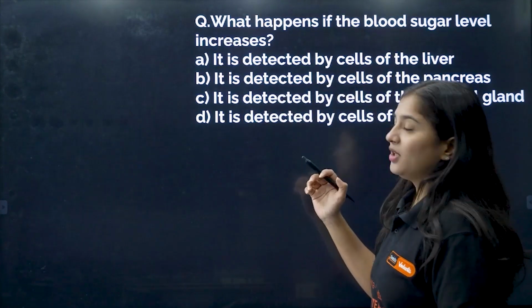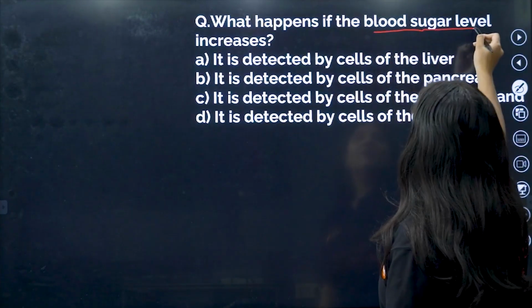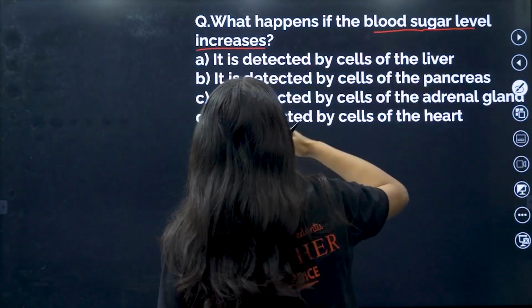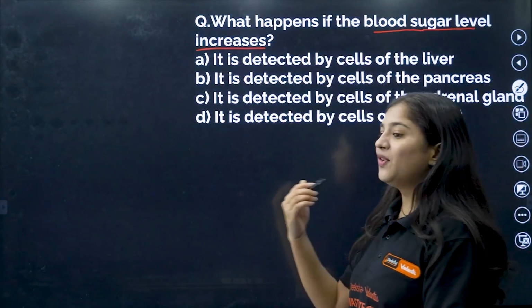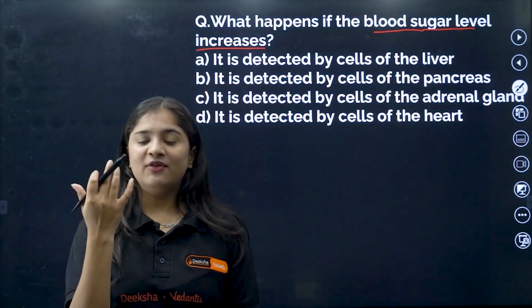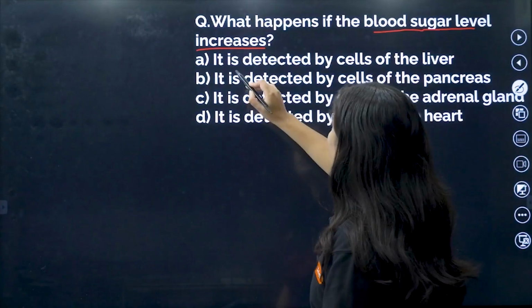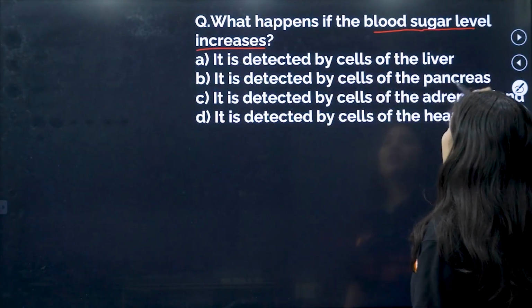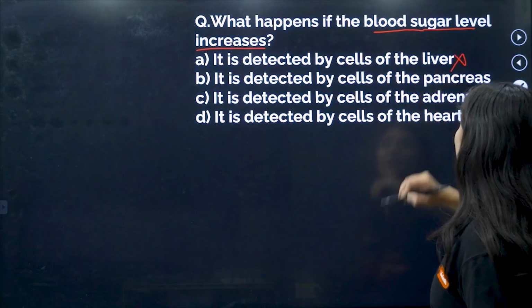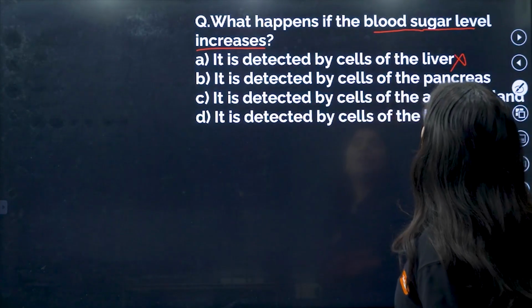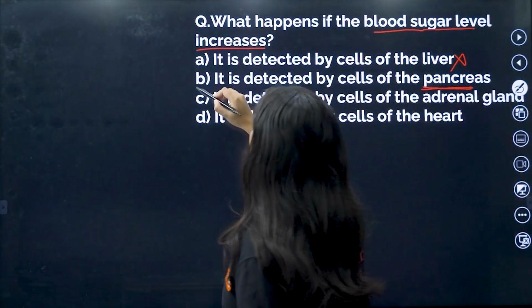So coming to the next question, what happens if the blood sugar level increases? It's always related to which gland? We have studied about the pancreas, right? It's always related to the pancreas. So we'll see the options. It is detected by the cells of the liver. Is that true, my dear kids? No. It is not detected by the liver. So it is detected by the cells of the pancreas. I told you, it is always related to the pancreas, right? So the option is B.